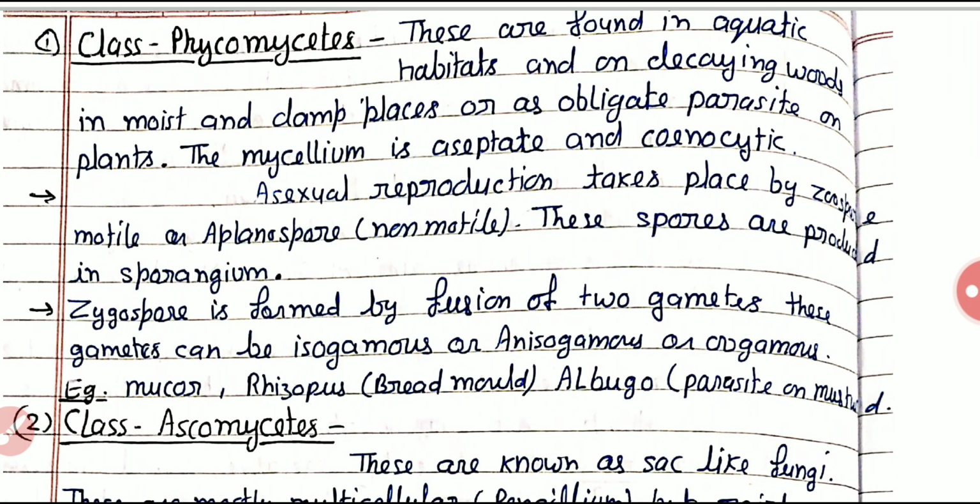These are aquatic inhabitants that generally grow on decaying wood and damp places, and live as obligate parasites. I have already told you in the previous video what an obligate parasite is. It means the fungi of this class fully depend on the host body.